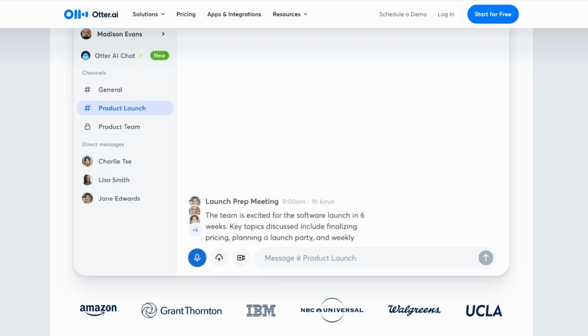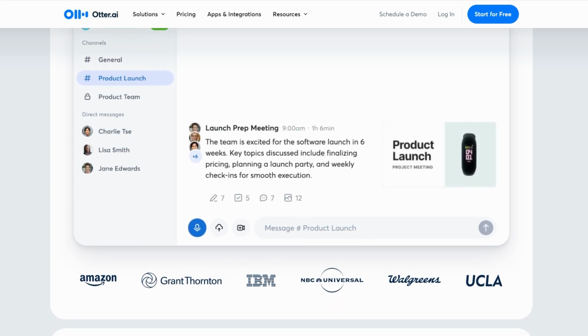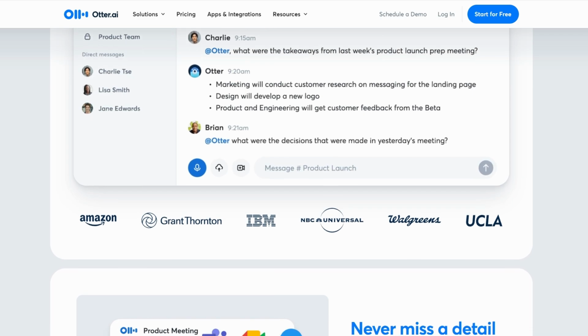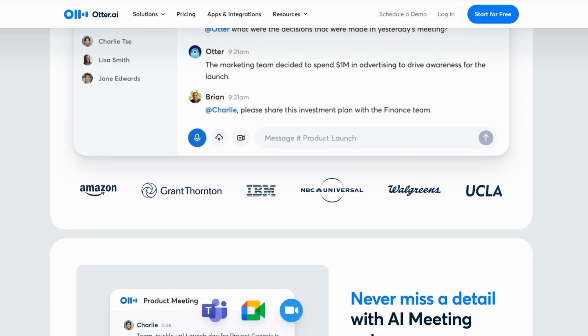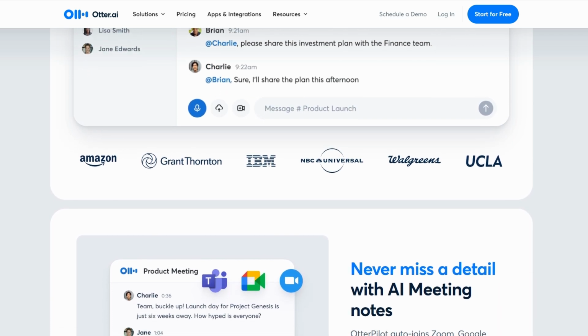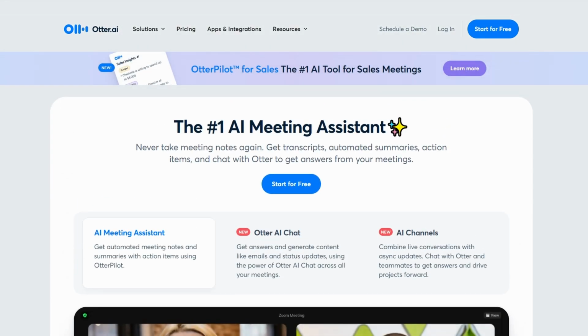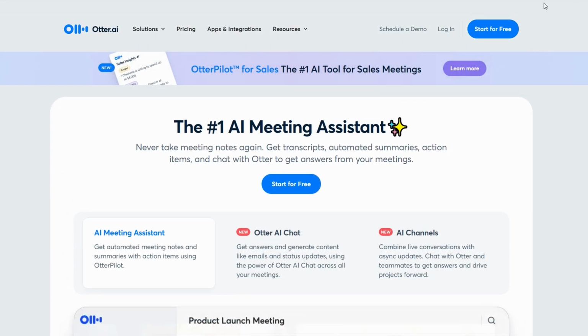Getting started with Otter AI is as simple as it gets, and I want to walk you through every single step. No stress. First, head over to otter.ai in your browser. You'll land on the homepage, and right there in front of you will be a big Start for Free button. Click that, and it will take you to a page where you can sign up.